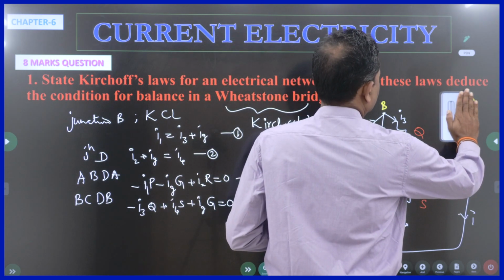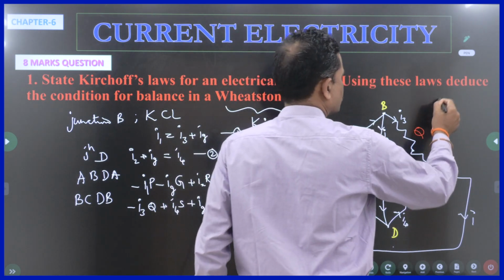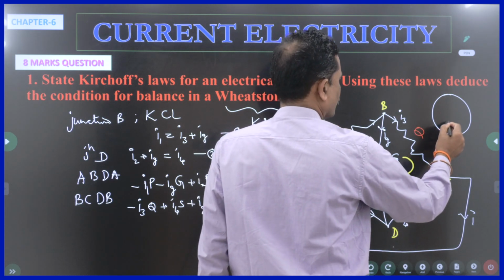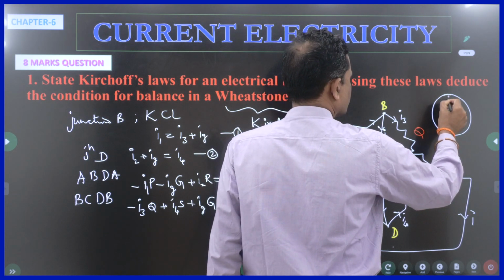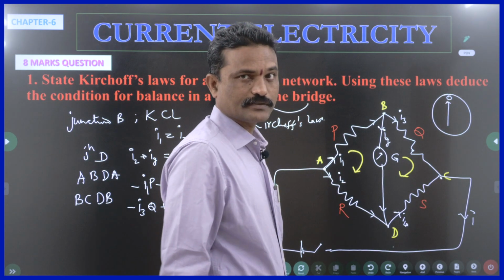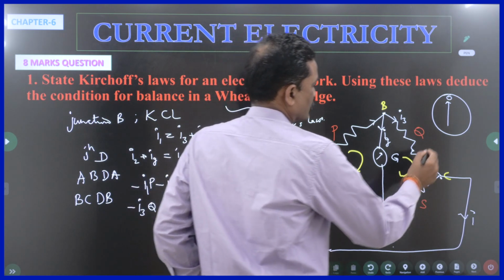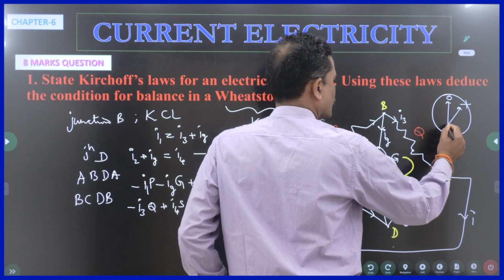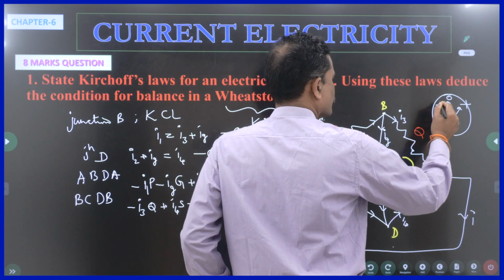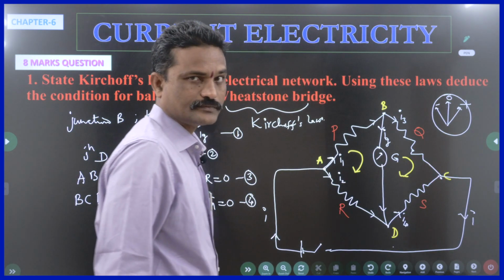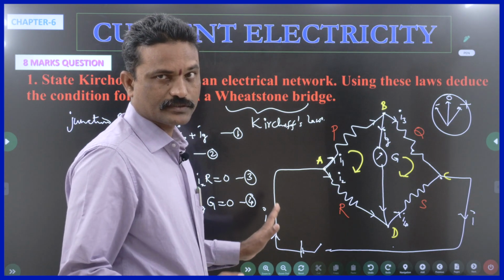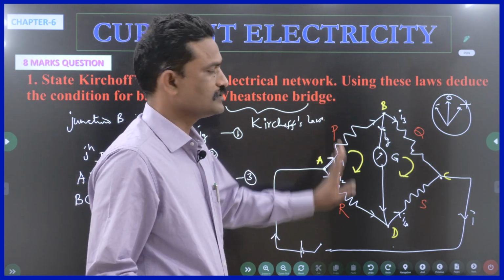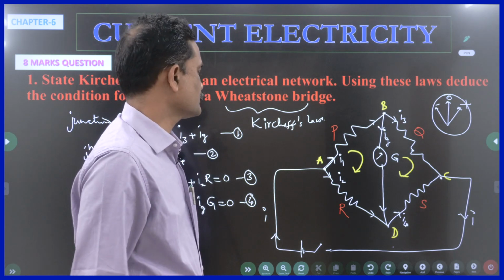Generally, galvanometer detects the current. Suppose this is the galvanometer. You have a pointer that shows 0, null deflection it is called. In one direction if current is going, let us say this is positive. In the other direction if the current is going, we say it as negative. If no current is flowing, then it has to show 0 deflection, that is null deflection.